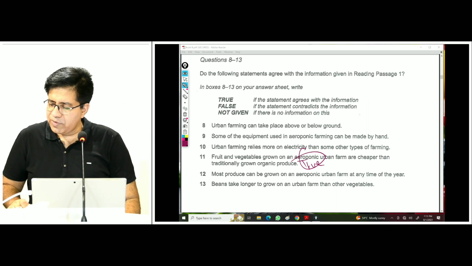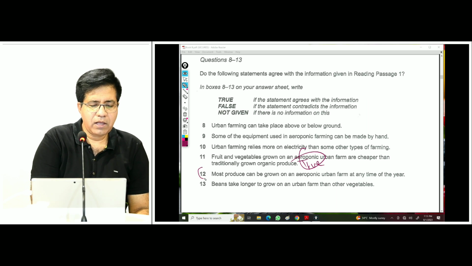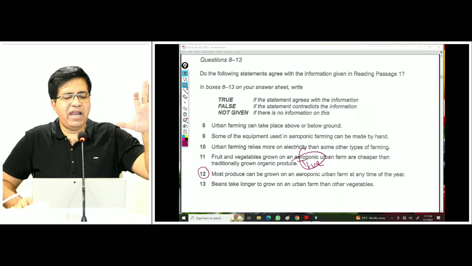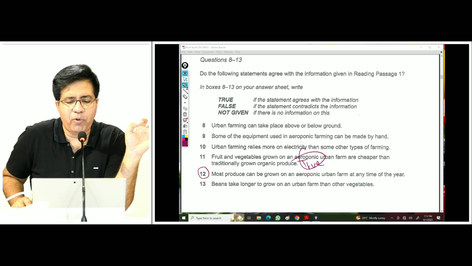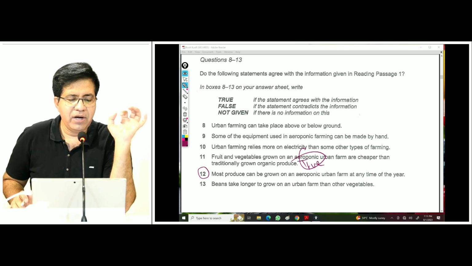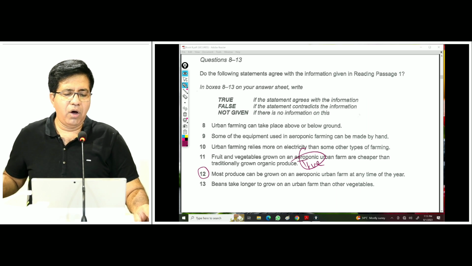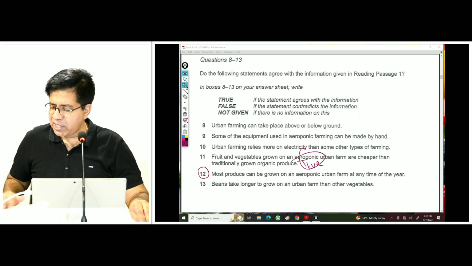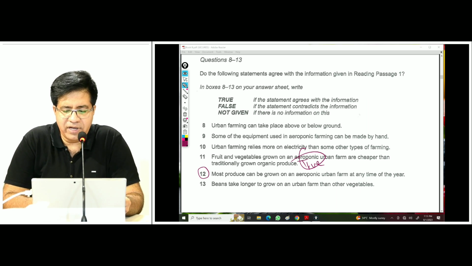Okay, let's go on. Question number 12, please. Sure. Look, fruit and vegetable grown on aeroponic urban farm are cheaper. Now, just keep in mind, fruit and vegetable grown on aeroponic urban farm are cheaper than traditionally grown organic produce. When we go back to the passage, they say over here clearly, please read this line.